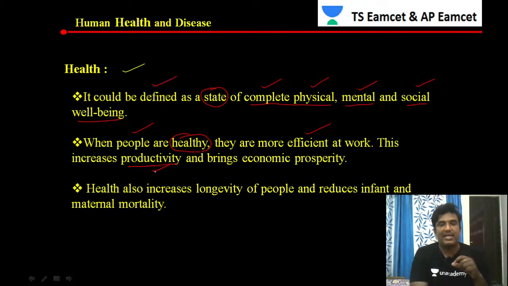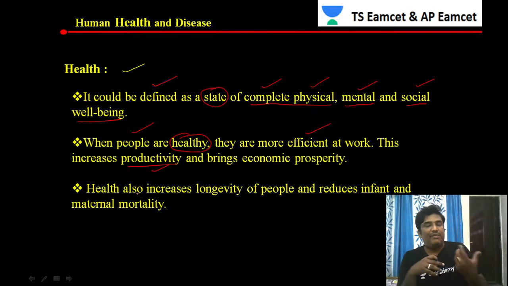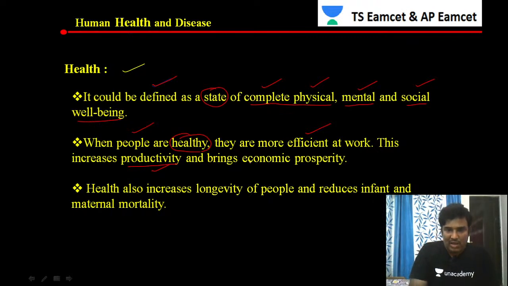Productivity here means output. Whatever work they are doing, they will get a good output from that work. That is called productivity. It can be anything. If the person is doing some business and he is a healthy person, then certainly he will double the business. That is called productivity. At the same time, it also brings economic prosperity.